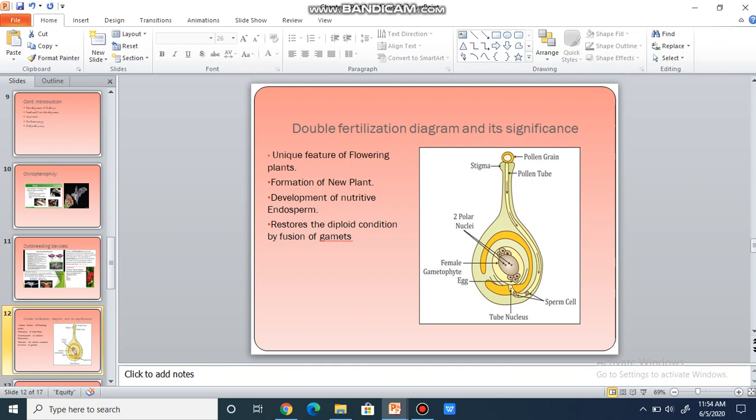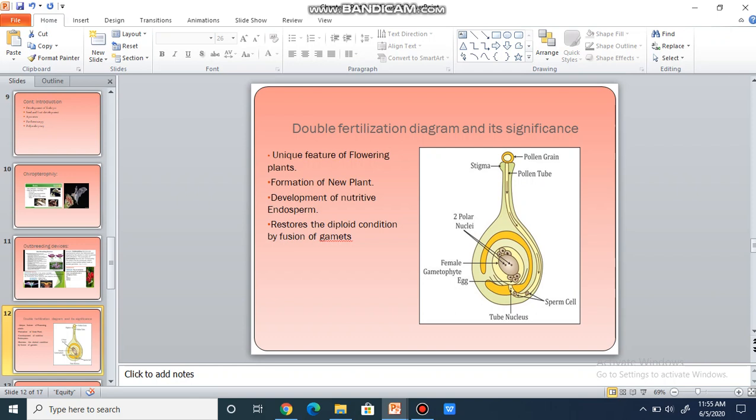Now children, moving on to a very important diagram and answer, double fertilization. Children, double fertilization, you have to remember this diagram. What is shown in this diagram, can you see, children? Here you can see pollen has fallen on the stigma, and then the pollen tube has germinated. Now in pollen germination, what you can see is the generative cell divides to form two non-motile male gametes. Now there are two male gametes.